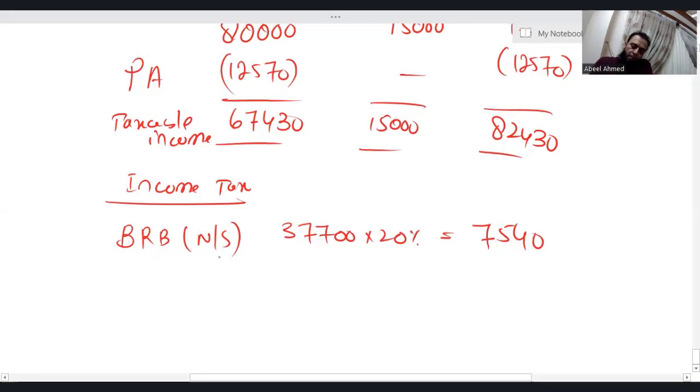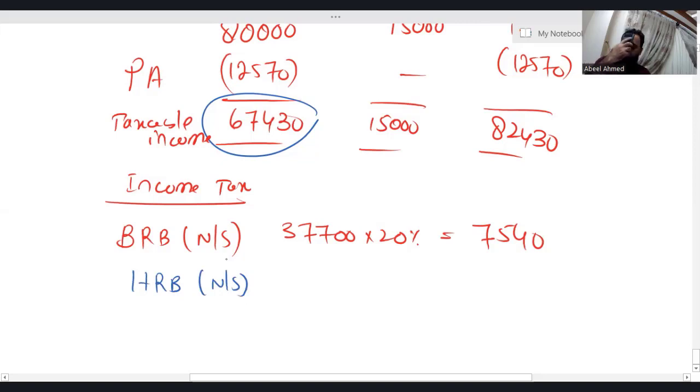Okay, right now, we have utilized a basic rate band of 37,700, but the taxable income in the non-saving column is 67,430. So what you have to do? From this 67,430, just deduct 37,700. Whatever comes, that amount actually falls in higher rate band. Why? Because basic rate band you have already utilized. Higher rate band, non-saving income.